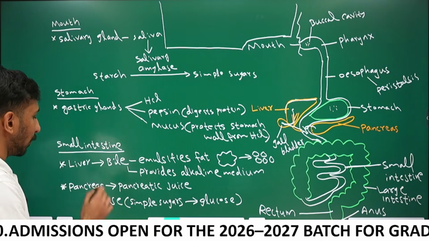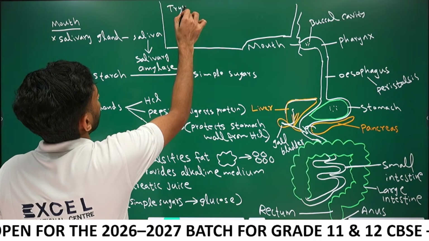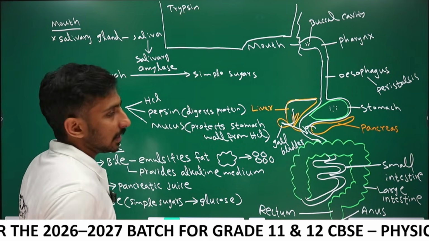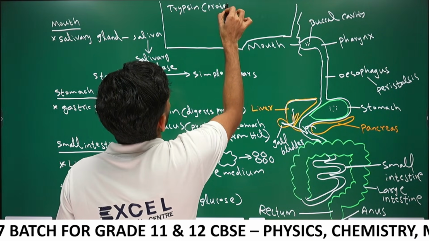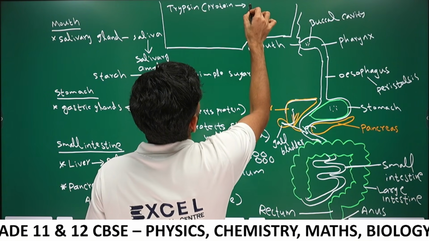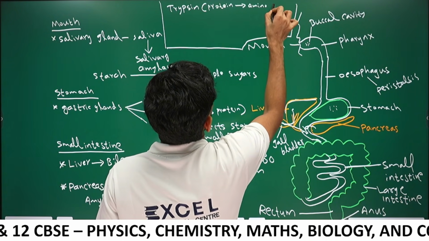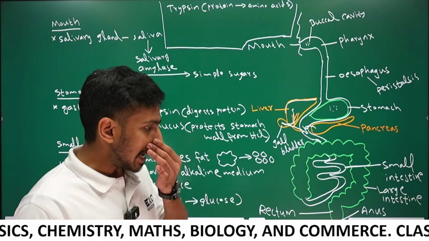Another one, other than amylase, pancreatic juice contains trypsin. Trypsin converts protein into amino acids, or breaks down protein.